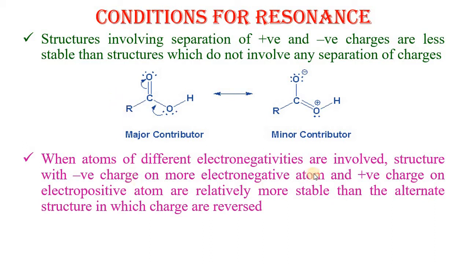When atoms of different electronegativities are involved, the structure with negative charge on the more electronegative atom and positive charge on the electropositive atom is relatively more stable than the alternate structure in which the charges are reversed.